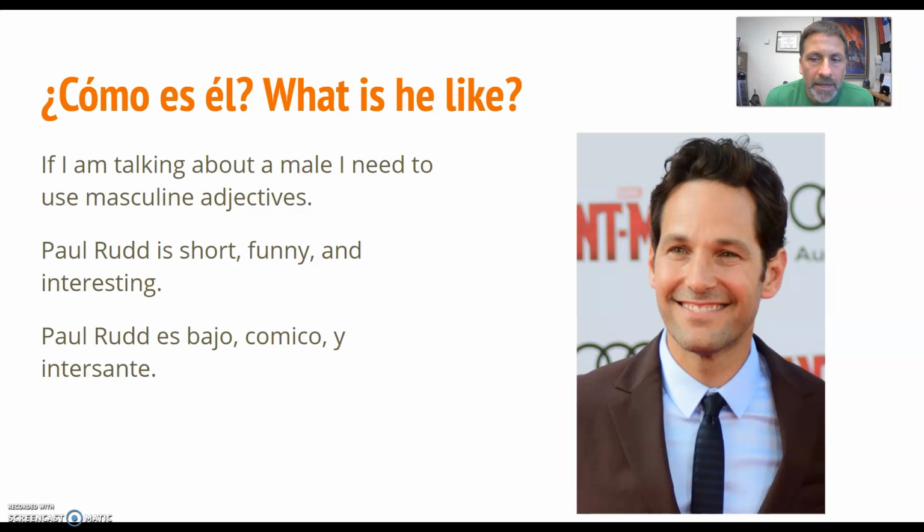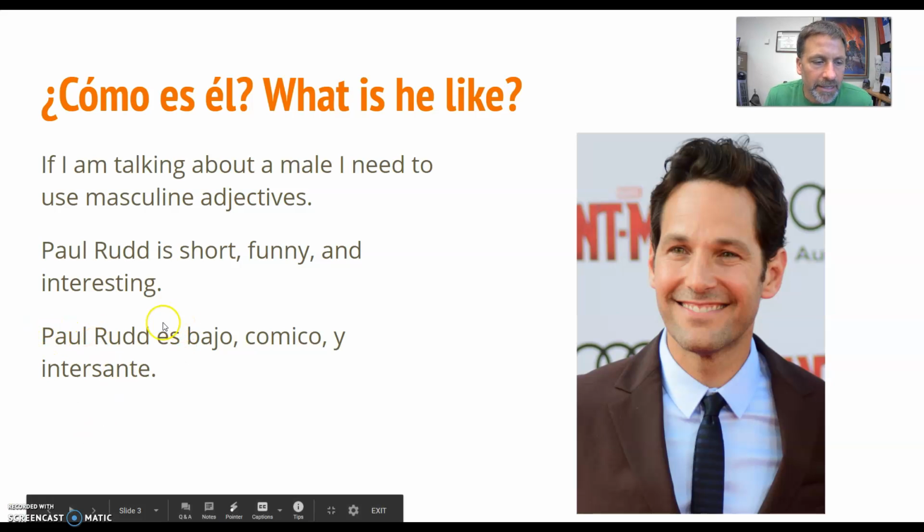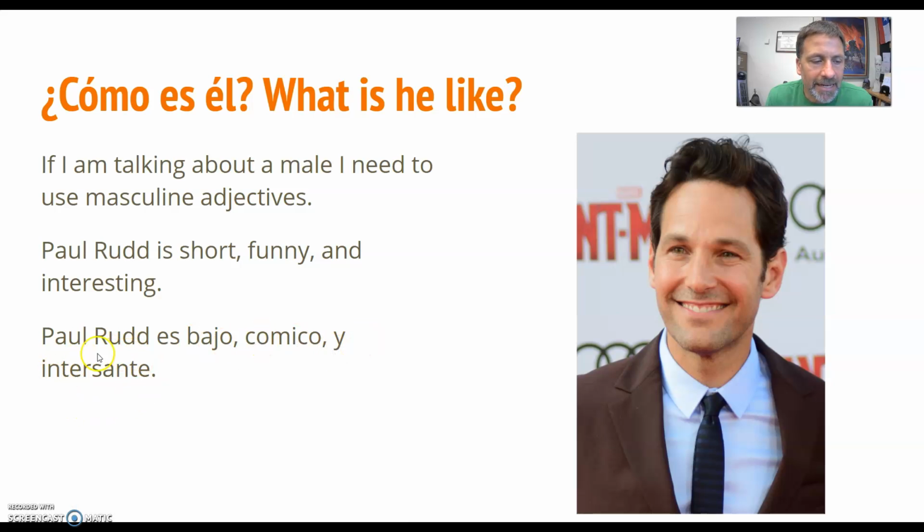Next one. Okay, this is Paul Rudd, Ant-Man. ¿Cómo es él? What is he like? If I'm talking about a male, I need to use masculine adjectives. Paul Rudd is short, funny, and interesting. And in Spanish, Paul Rudd, and this is my verb, es bajo, cómico, y interesante. Notice that interesante is a neutral adjective, and it's used for both masculine and feminine. It doesn't change. Okay, so that's what we're doing, and let's take a look at the next page.